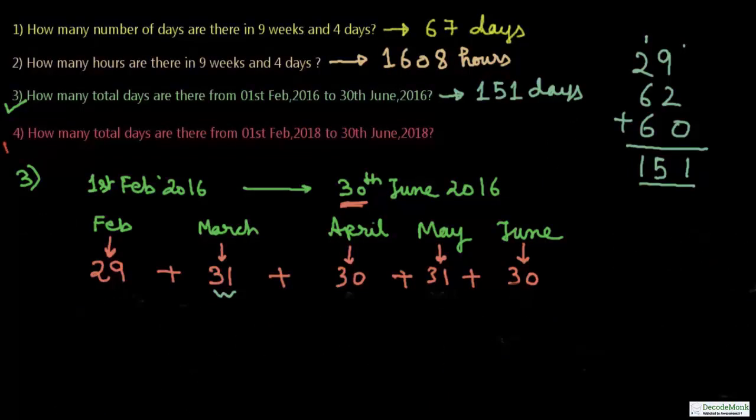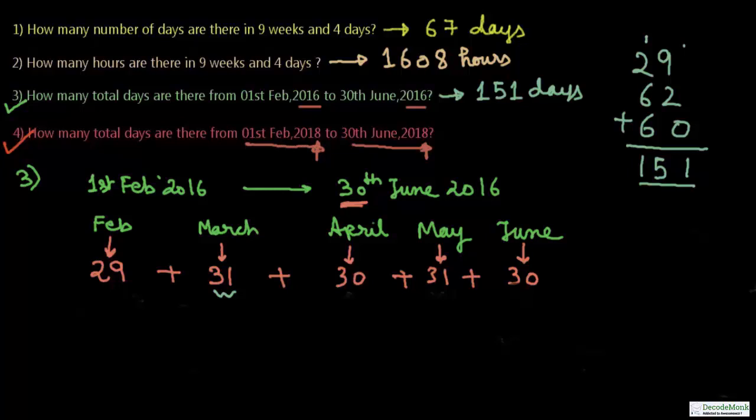So let us solve question number 4. In question number 4, it's asking how many total days are there from 1st February 2018 to 30th June 2018. In question number 3, it was the year 2016 and June 2016, and for question number 4, the months are same, only the difference is in the year.